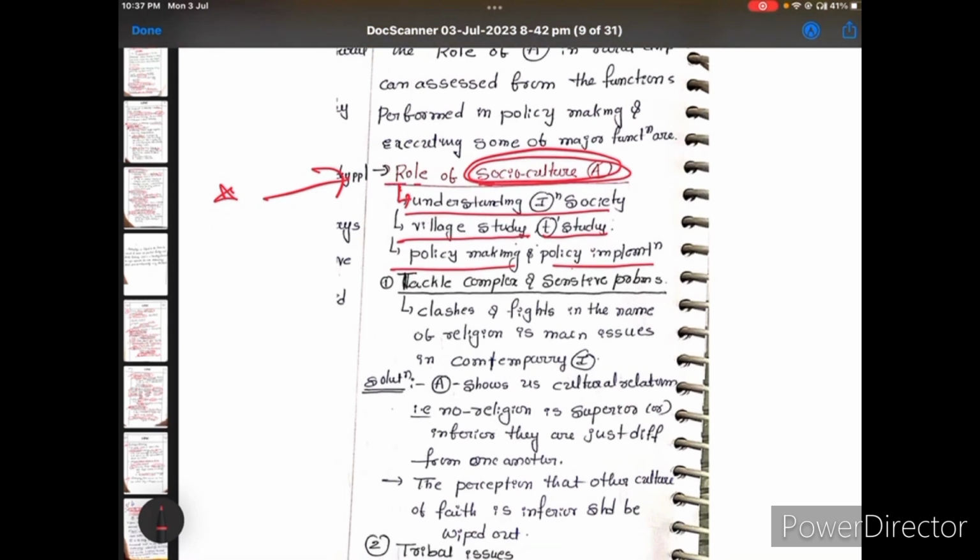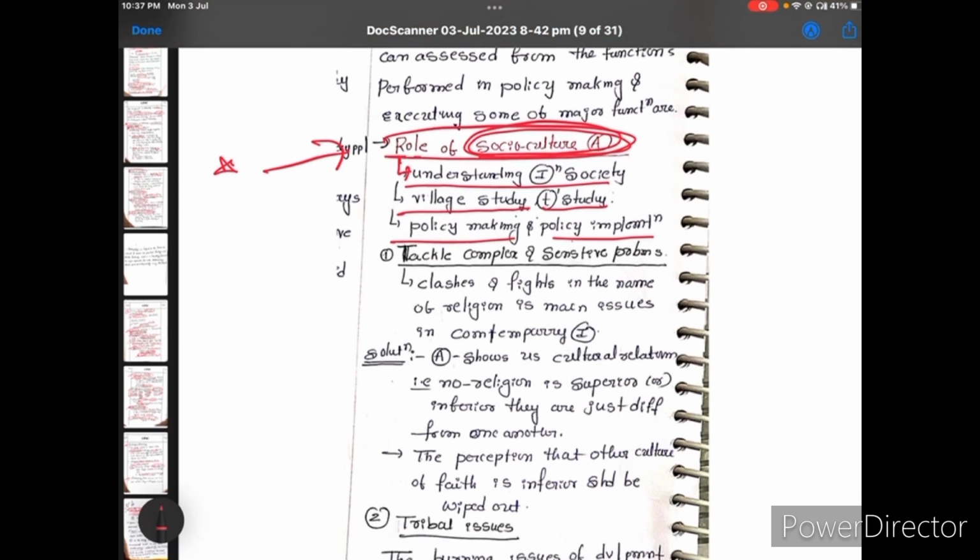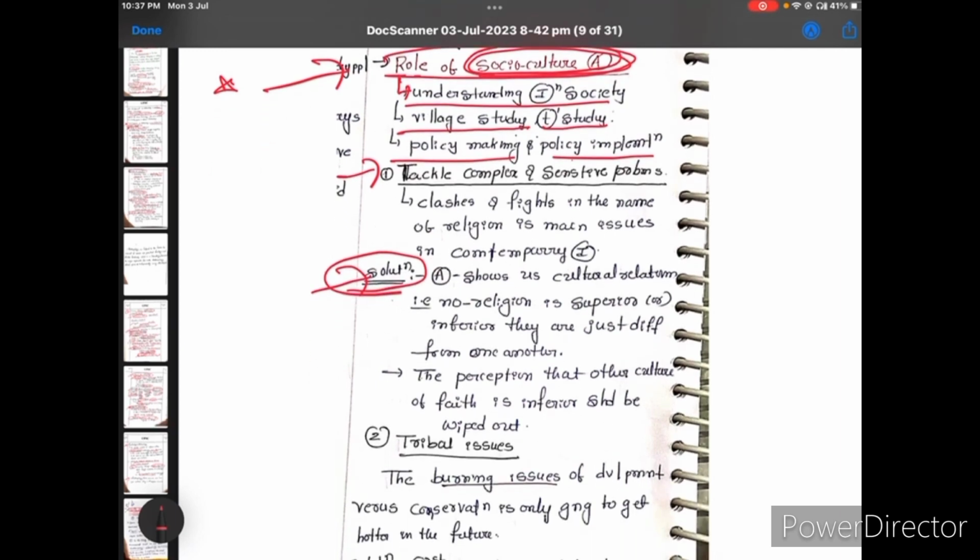Here I used the question with the solution, and please don't write like this in the exam. I am just giving a model answer, and I mentioned it clearly so that you can understand very easily. Here I mentioned the problem, and here I mentioned the solution.